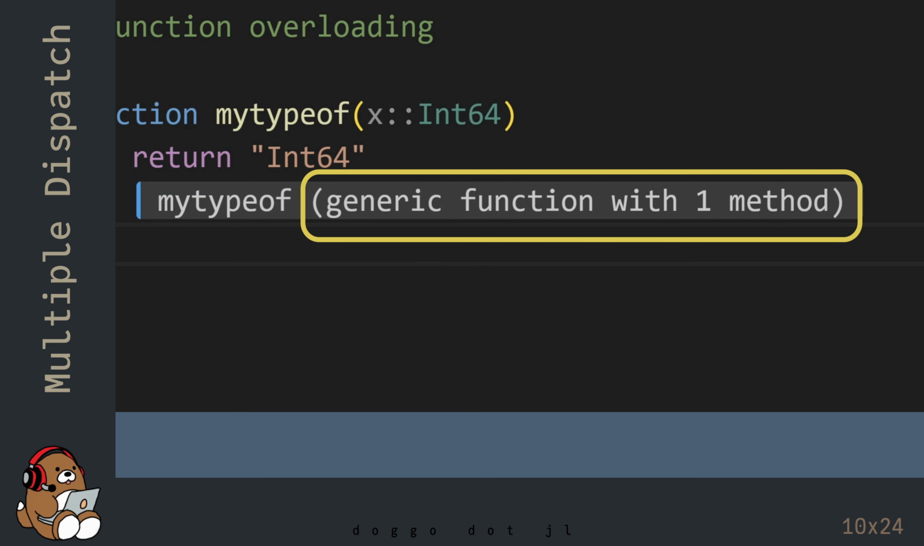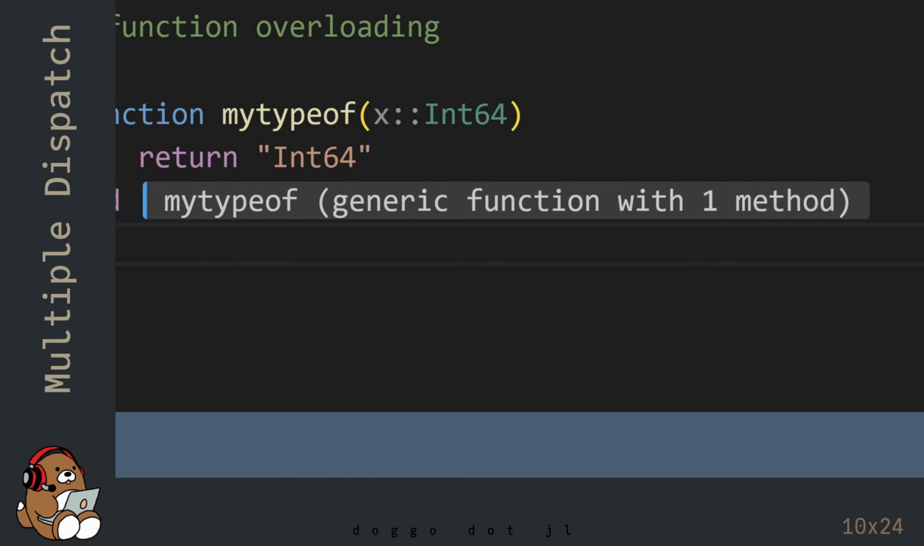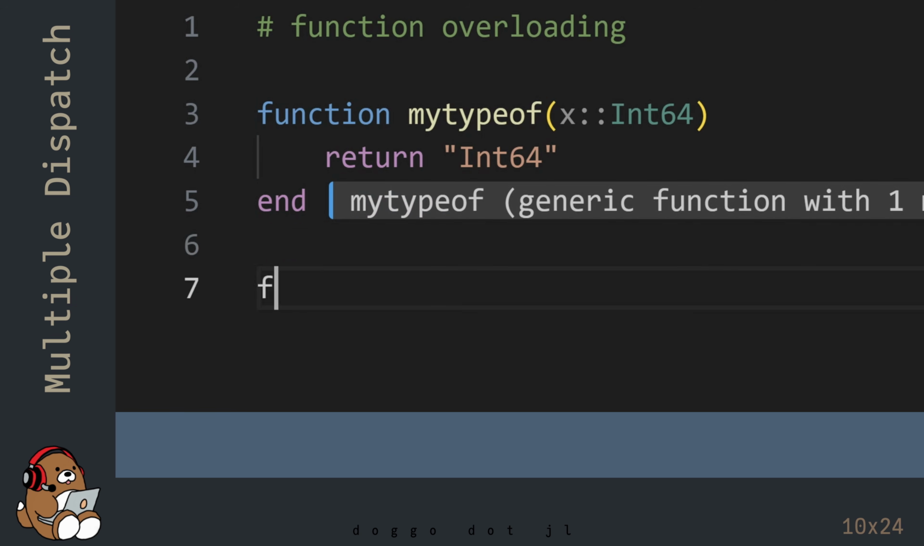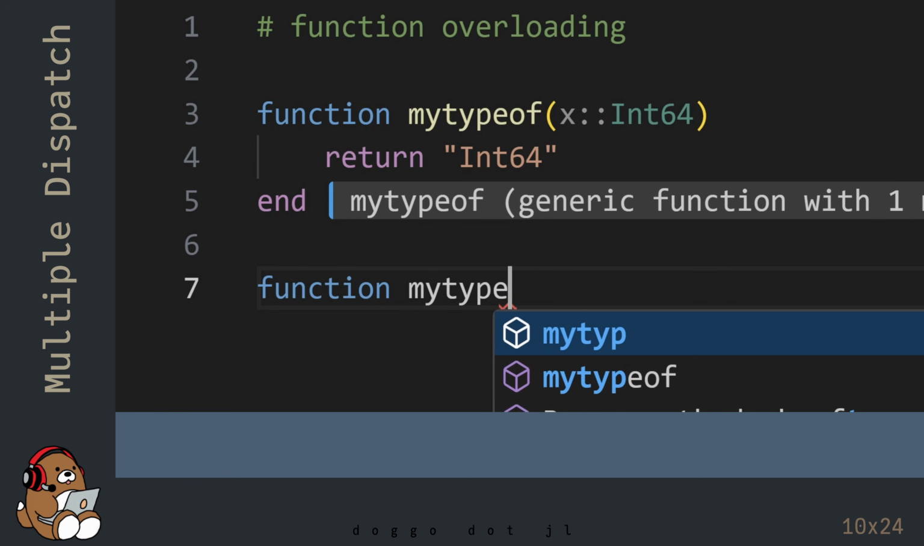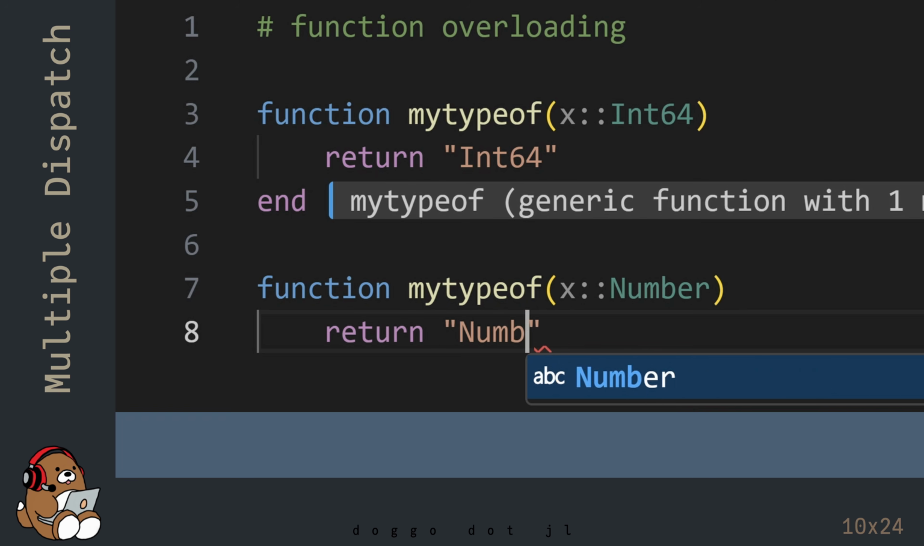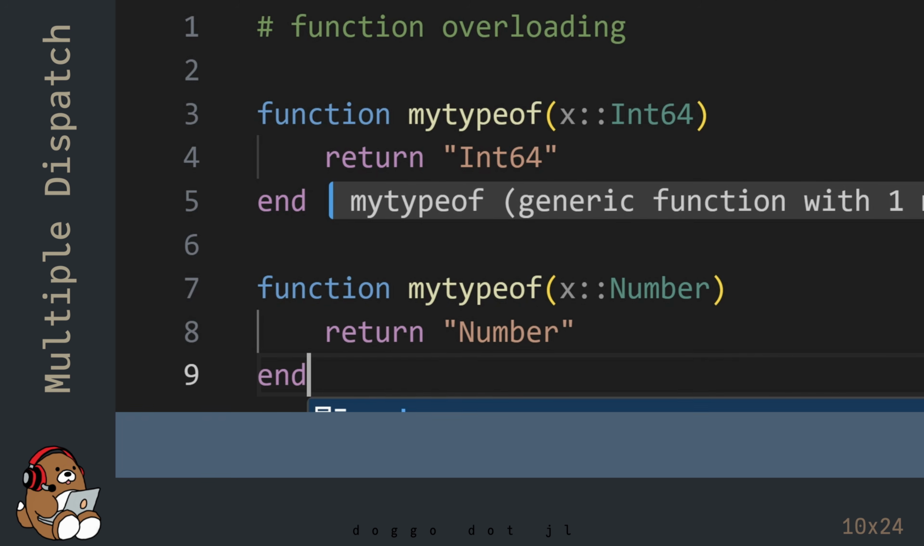Note that this is a generic function with one method. I'll explain what that means in a few minutes. Because I declared a data type for the argument in this function definition, this function will only work if the argument used is of type int64. In Julia, you have the option of reusing the function name, but using a different data type for the argument. This gives you the ability to change the function's behavior based on the data type of the argument.